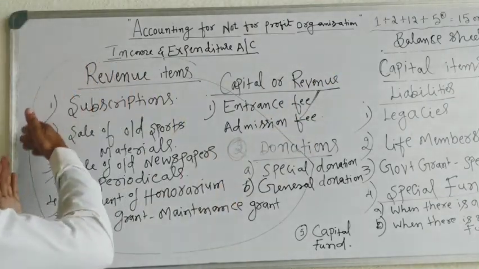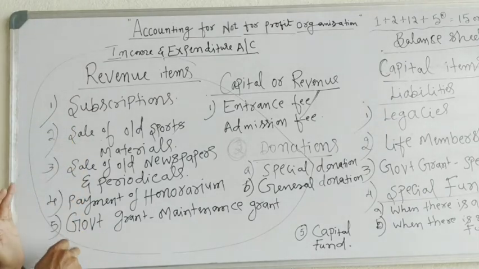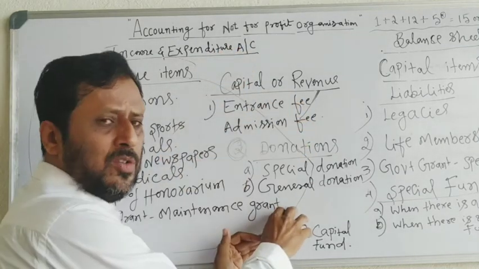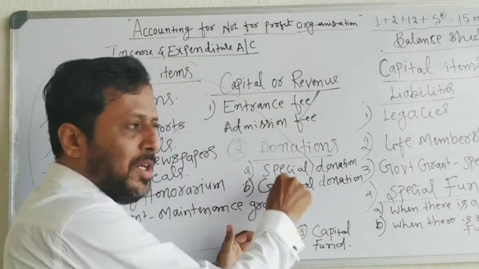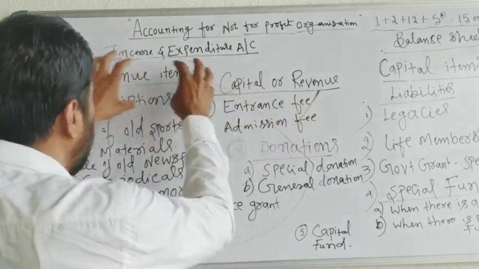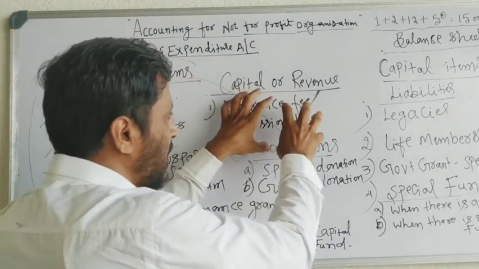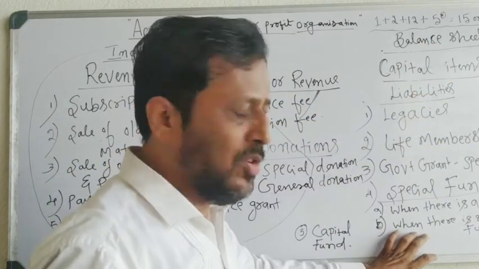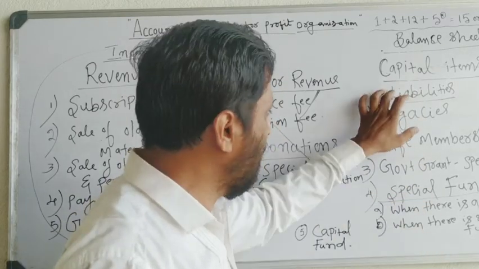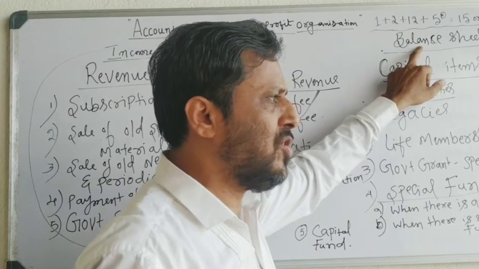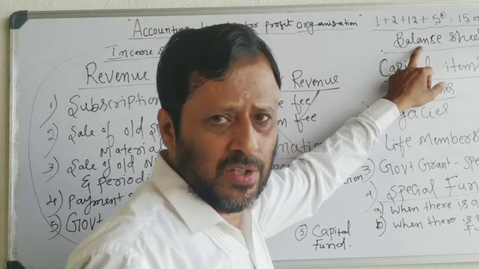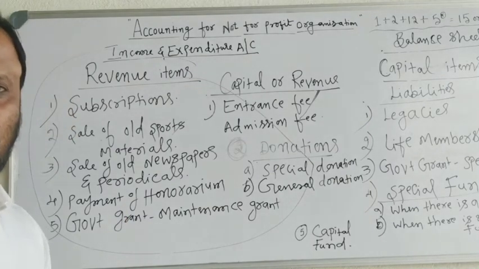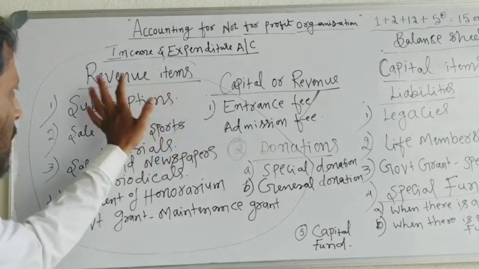Once again, these are all revenue items, either revenue receipts or revenue expenditure. Revenue receipts and revenue expenditure will be shown in the income and expenditure account. These are items that may be treated as either revenue items or capital items. If they are treated as revenue items, they are shown in the income and expenditure account. If they are treated as capital items, they are shown in the balance sheet. Capital receipts and liabilities are shown in the balance sheet of the organization. So these are the things you have to keep in mind for solving the 12 marks problem.